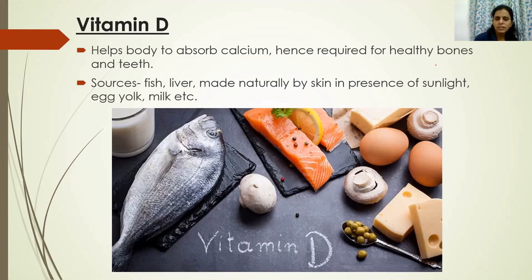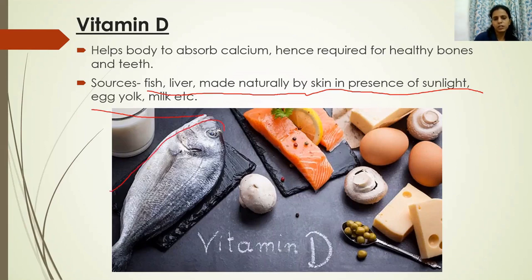It will just be expelled in undigested food. So remember, vitamin D is important because it helps our body in absorbing calcium from the food which we eat. And as calcium is important for teeth and bones, vitamin D is also required for healthy bones and teeth. The sources of vitamin D are fish, liver, made naturally by skin in the presence of sunlight, then egg yolk, milk, etc.